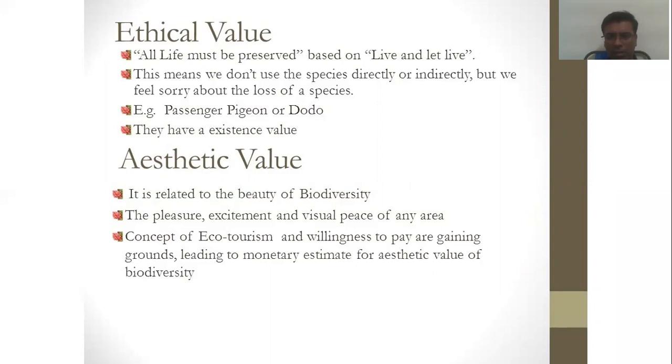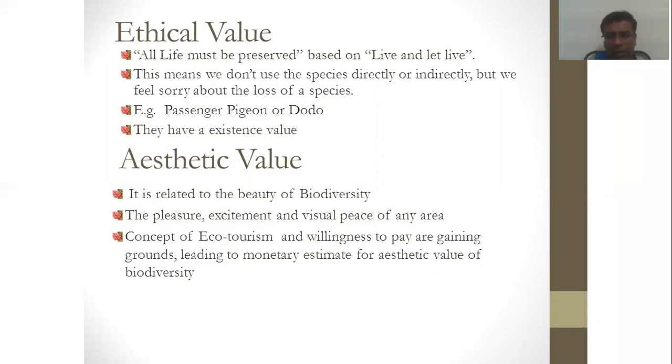This means don't use the species directly or indirectly, but we feel sorry about the loss of the species. For our purposes, plants and animals are severely affected, but all life must be preserved. We are not supporting the life, but we have to support it. So they have an existence value.